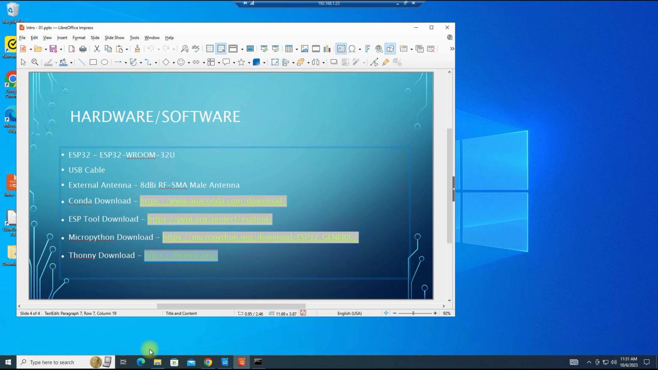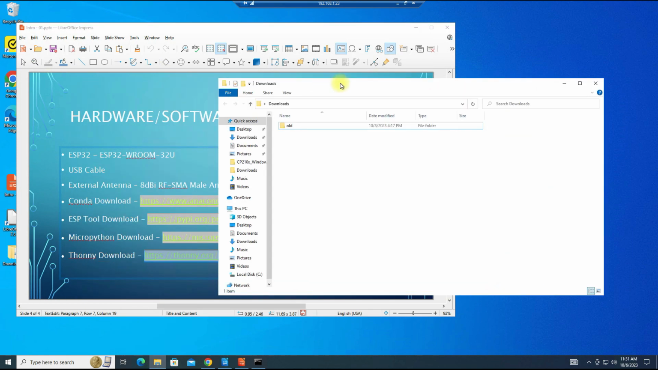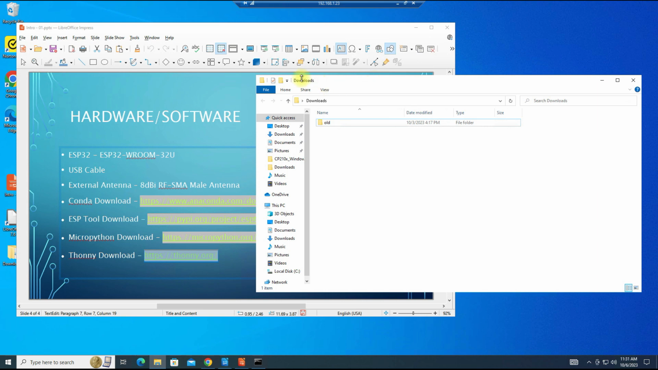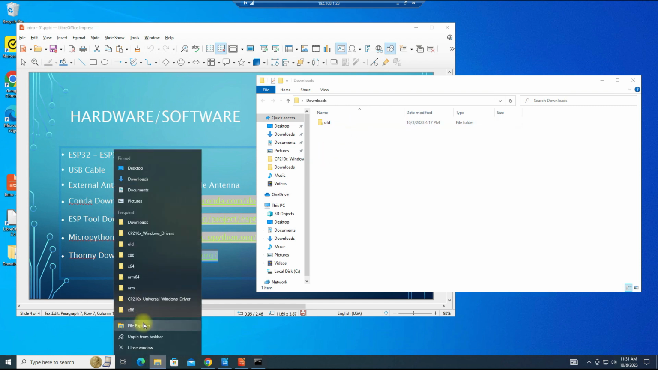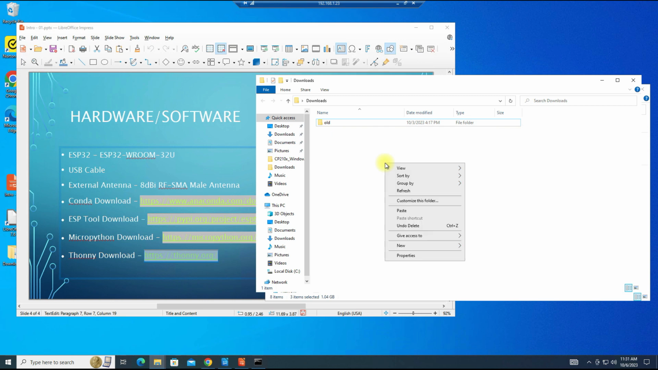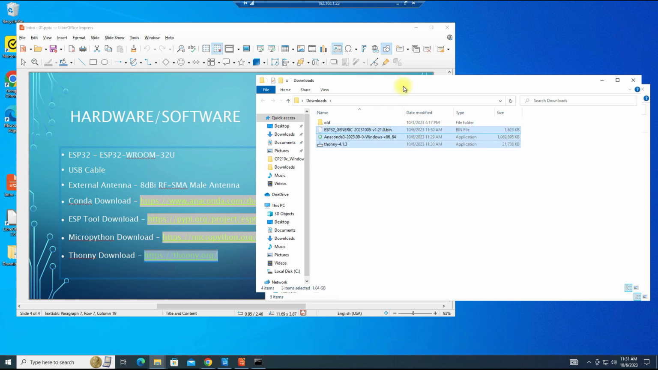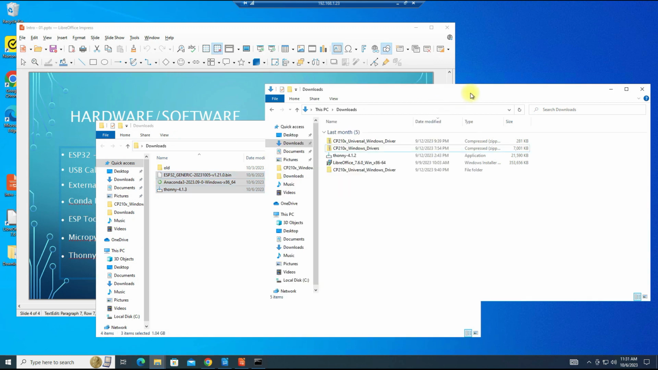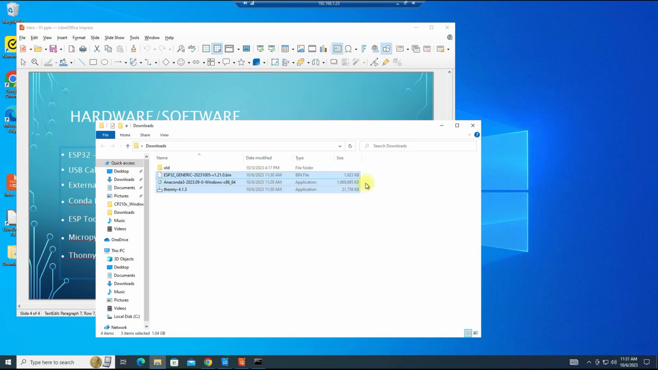Let's close this stuff out and open up Windows Explorer. I have a staging area for my downloads on the desktop, the downloads folder over here. What we're going to do is open up another Windows Explorer, go to our downloads folder where all of these were downloaded to. We'll cut them and paste them into the staging area. Then we can close this.